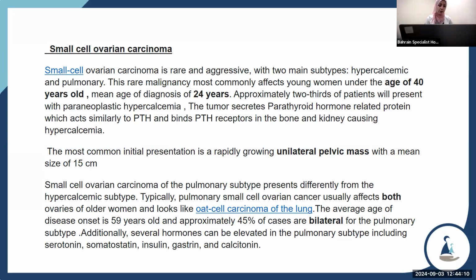The other type of small cell ovarian carcinoma is the pulmonary subtype, which presents differently from the hypercalcemic subtype. Typically, pulmonary small cell ovarian cancer affects both ovaries of older women and looks like oat cell carcinoma of the lung. The average age of disease onset is 59 years old. Approximately 45% of cases are bilateral for the pulmonary subtype. Additionally, several hormones can be elevated in the pulmonary subtype, including serotonin, somatostatin, insulin, and calcitonin.